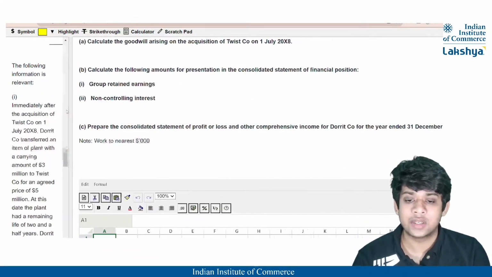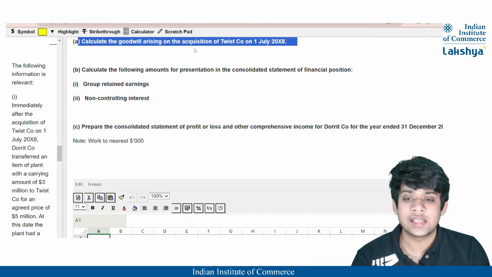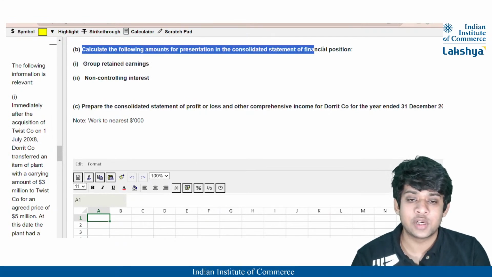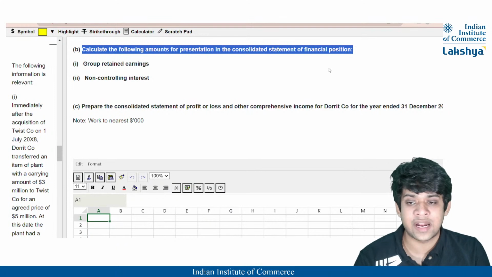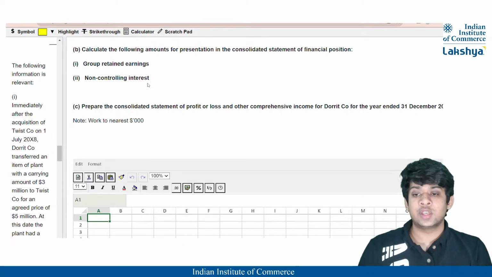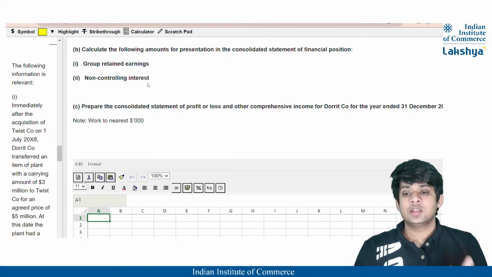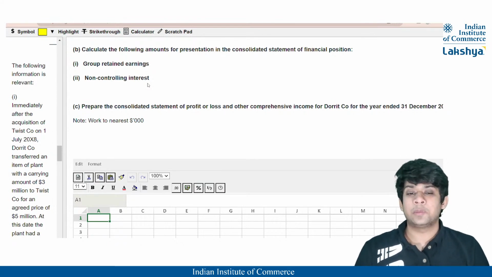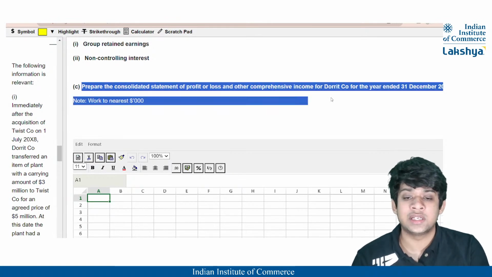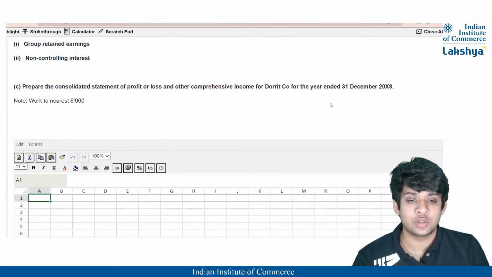The requirement here is to calculate the goodwill arising on the acquisition of Twist Company. You also have to calculate the following amounts for presentation in the consolidated statement of financial position, that is group retained earnings and non-controlling interest. So they are asking you to calculate the goodwill, which is working note 3, group retained earnings, working note 5, and also non-controlling interest, working note 2. Technically you have to prepare almost the full working notes of the consolidated statement of financial position. And lastly, they are asking you to prepare the consolidated statement of profit or loss and other comprehensive income for the year ended 31st December 2008.